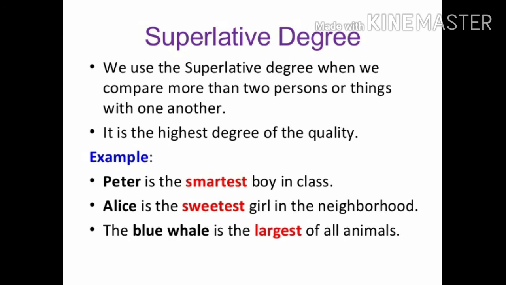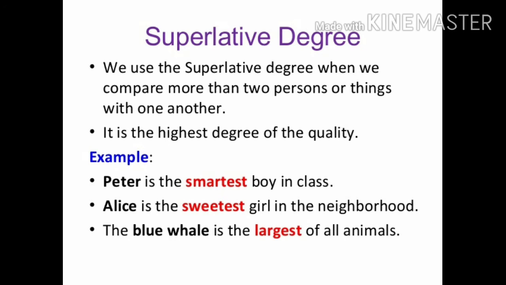Second one, Alice is the sweetest girl in the neighborhood. So here Alice is compared to the girls living near her neighborhood. So here we have put est, sweetest here.